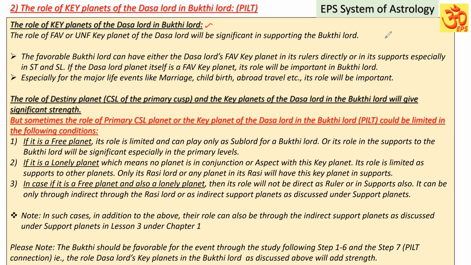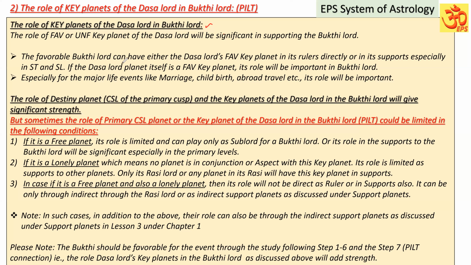Suppose the Buddhi lord is favorable for an event. That Buddhi lord is having the influence from the dasa lord's favorable key planets. That Buddhi lord will be strongly supporting the dasa lord. The Buddhi lord can be supportive for the event. Suppose it is not having the influence of the dasa lord's key planets, then its support under that dasa lord will not be so significant. That is called a Pilti connection that we already discussed.